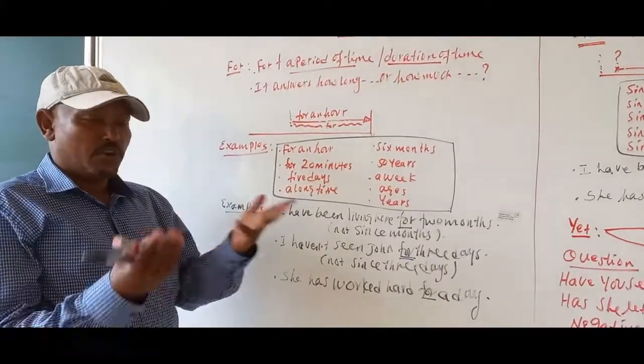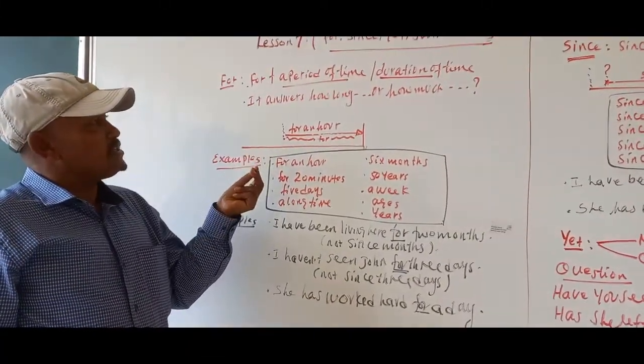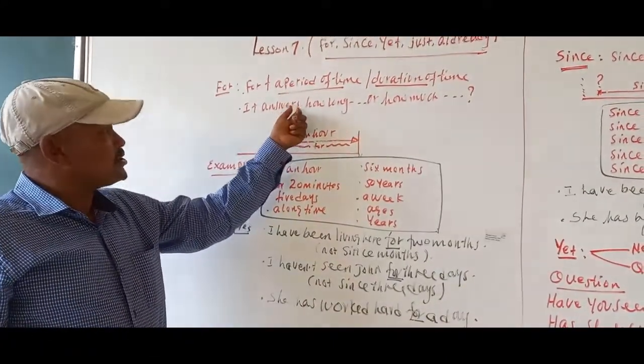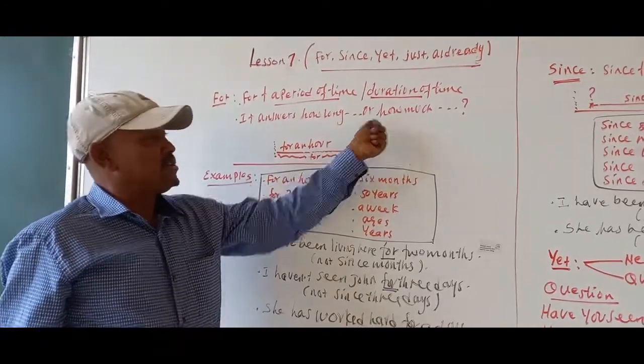So we cannot use for and since interchangeably, but both for and since are similar in that they can answer a question that begins with how long or how much.